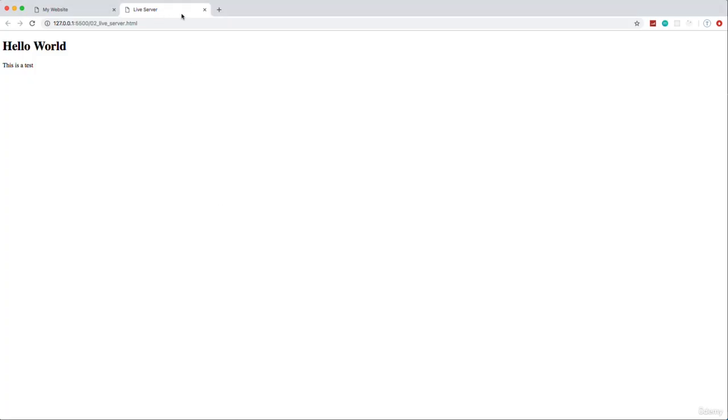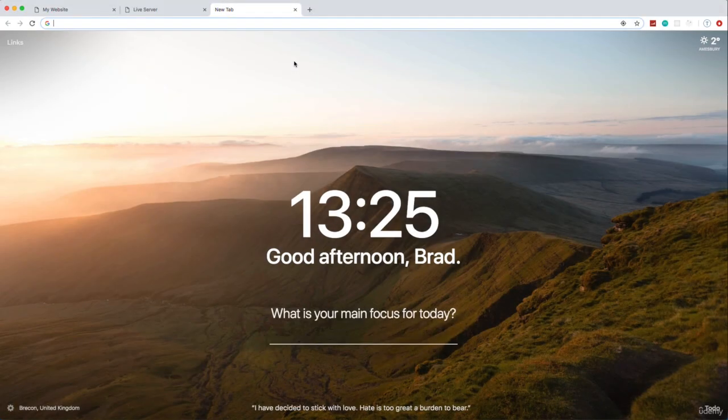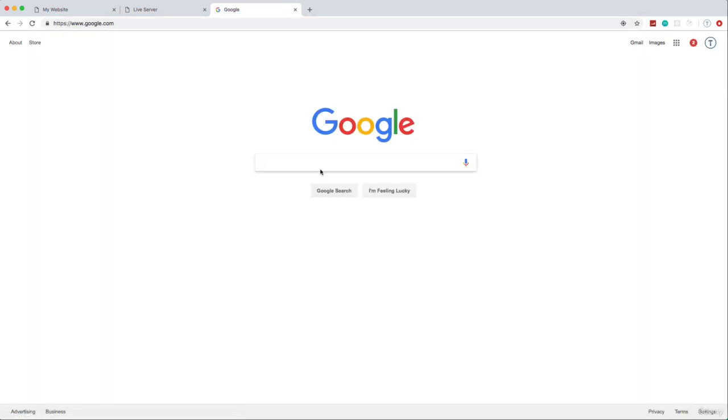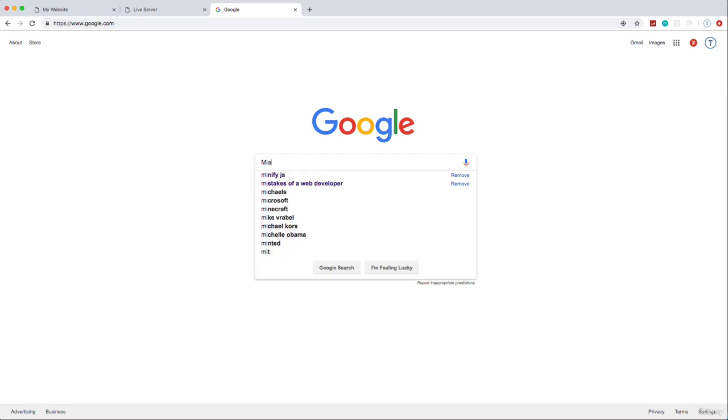So if we jump into Chrome here, and let's open up a new tab. And by the way, this time that you see here in the background, this is a Google Chrome extension called Moment. If you're interested, I know a lot of people ask me about it, so I figured I'd just tell you guys. It has to-dos and stuff like that. It's pretty cool. But let's go ahead and go to google.com, and let's search for, let's say, Miami web design.